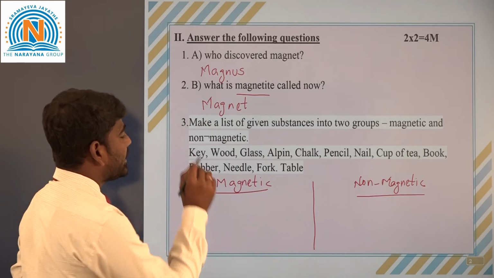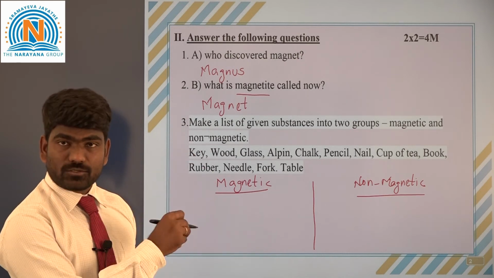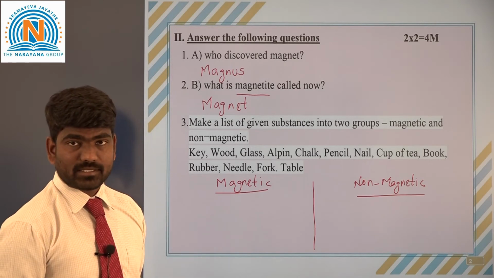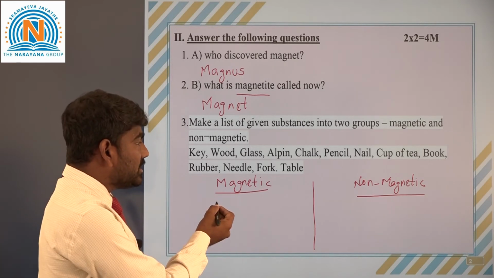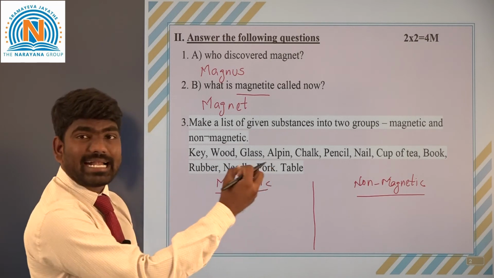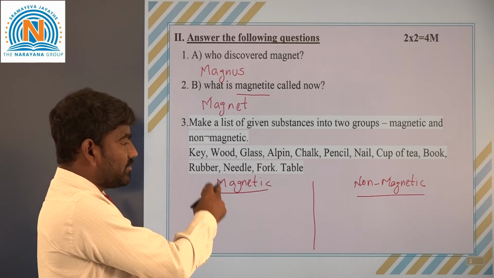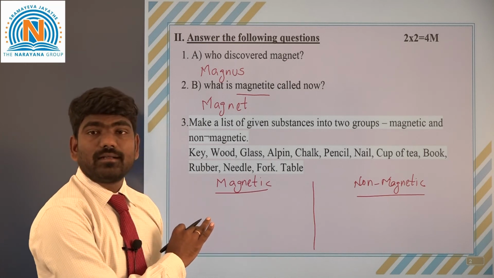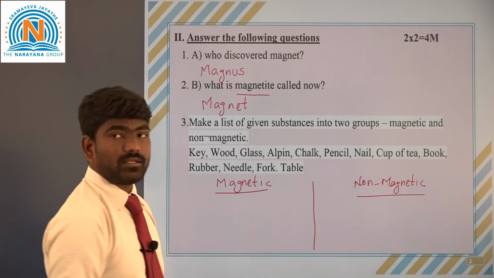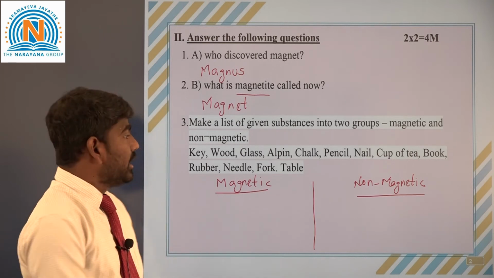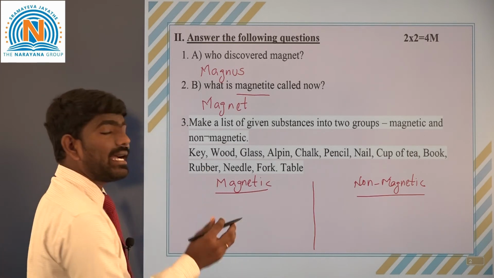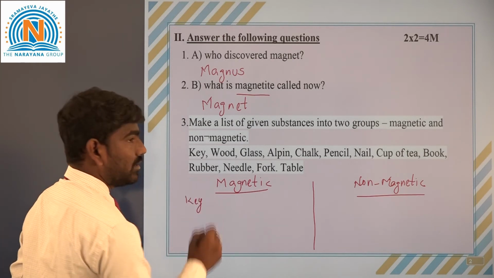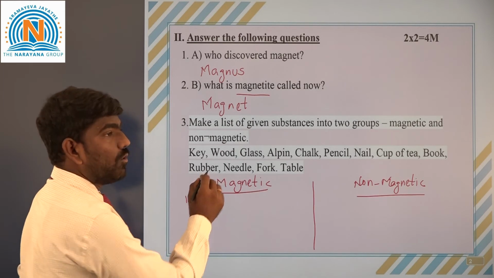First, the key is attracted to the magnet, so it comes under magnetic substances. We know that substances which attract to a magnet come under magnetic substances, and those which do not attract come under non-magnetic substances. So the key comes under magnetic. Next one is wood.